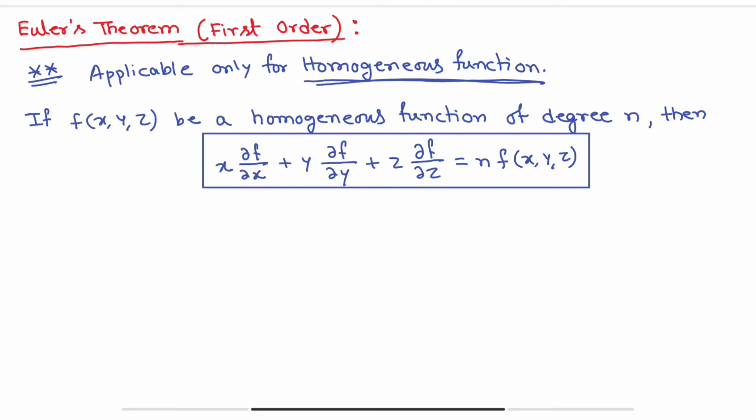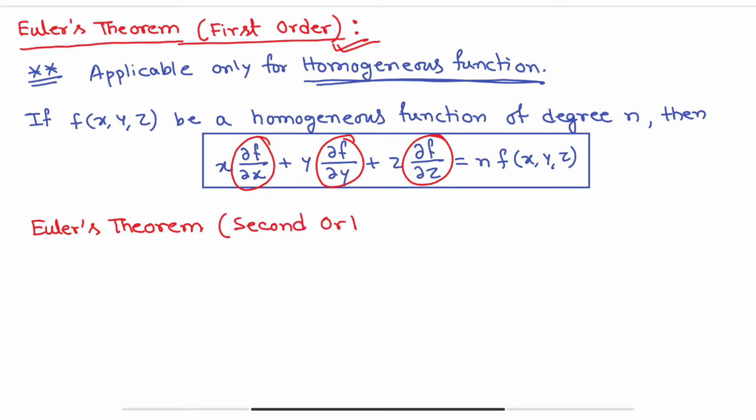Here all the partial derivatives are of first order. Here ∂f/∂x, ∂f/∂y, ∂f/∂z, all the partial derivatives are of first order. That's why it is called Euler's theorem first order. Clear? Similarly, you can write Euler's theorem for second order. The proof of this theorem is not important for your semester examination, so I am not completing the proof.